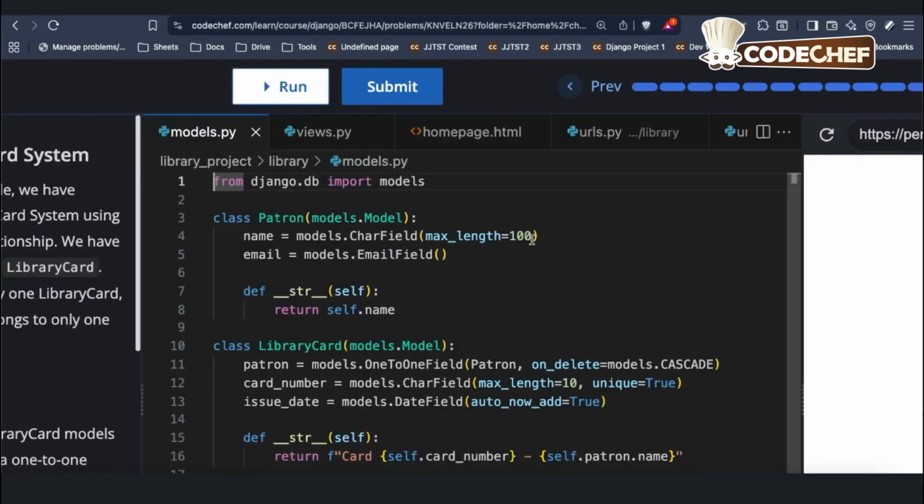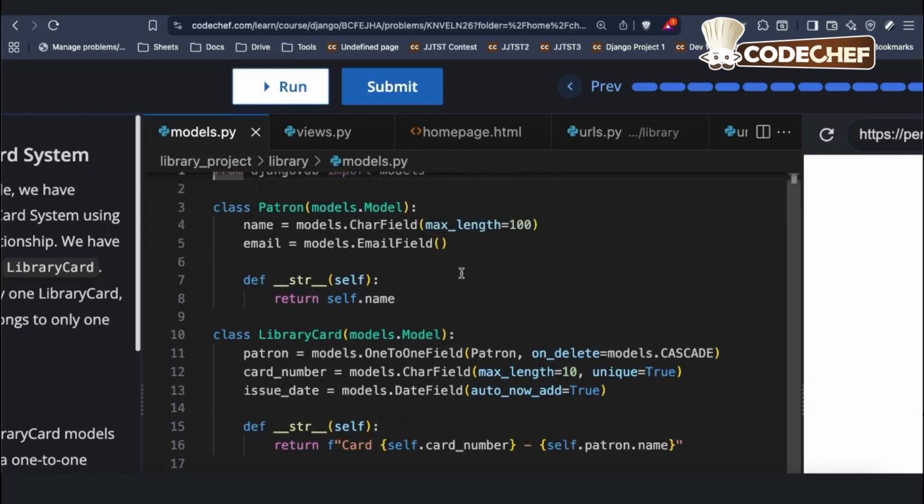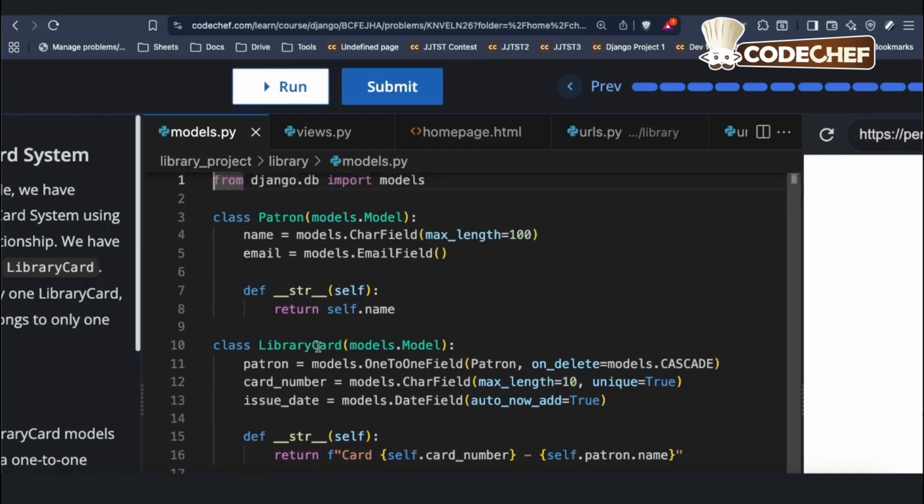In this models.py file, you can see that we have created two models. One is Patron and another one is LibraryCard. Now the Patron model has two fields. One is the name, which is a character field with max length 100, and then email, which is set as the email field. Then if you look at the next model, we have LibraryCard, which has three fields.